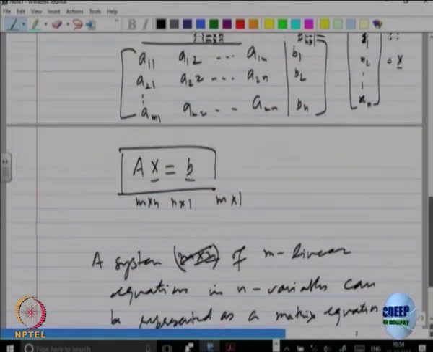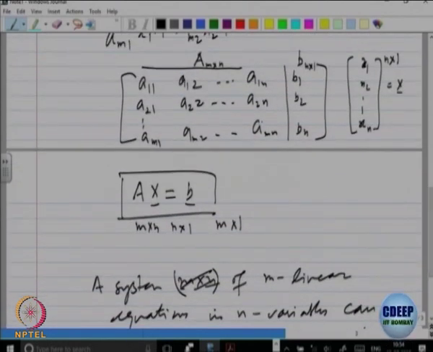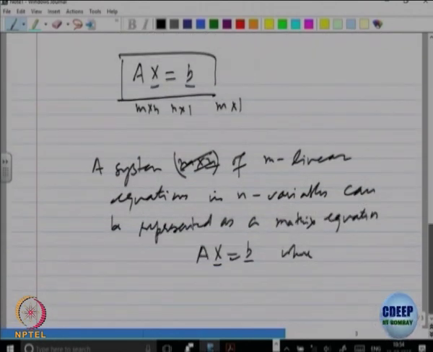where A is the matrix of coefficients coming in front of the variables, x is the variable, the unknown quantity we want to solve, and B is the vector on the right hand side. That is the matrix equation, and this is actually an equality, because when you multiply you get the first entry as the first equation, second entry as the second equation, third entry as the third equation. Equality of matrices gives you the whole system.